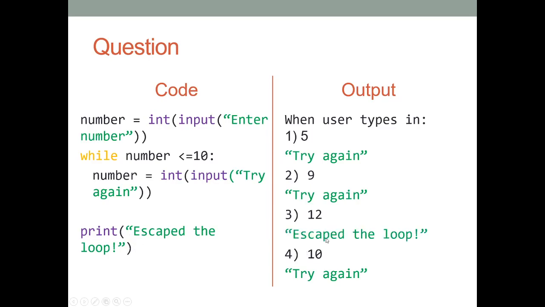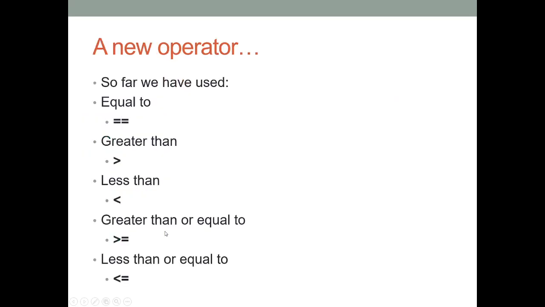I like using that word escape the loop because normally you want to get out of a while loop eventually. And this wasn't meant to be popped up already, but if you get to 10, it will of course say try again because it's got the equal sign there. If it didn't have the equal sign, it would say escape the loop.